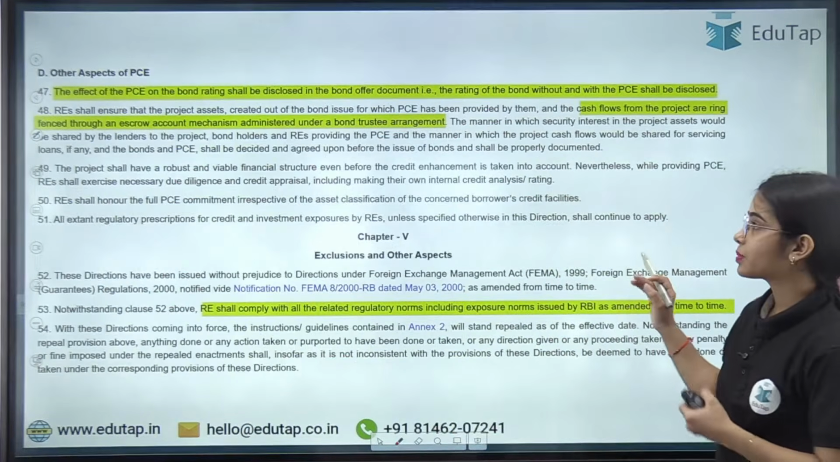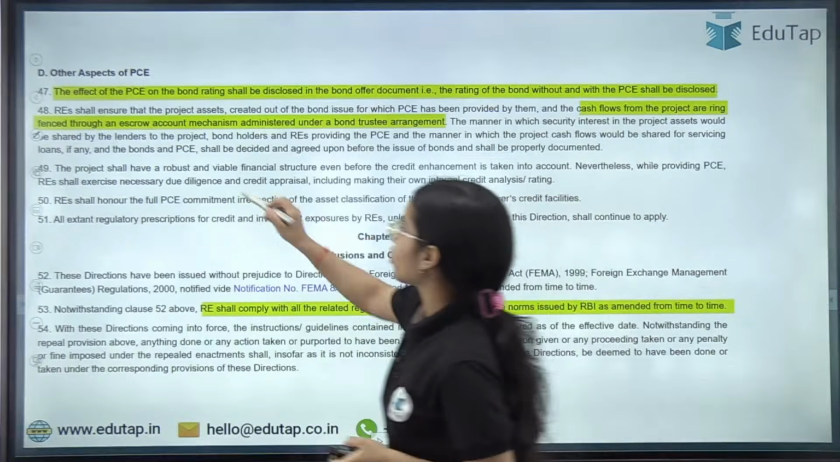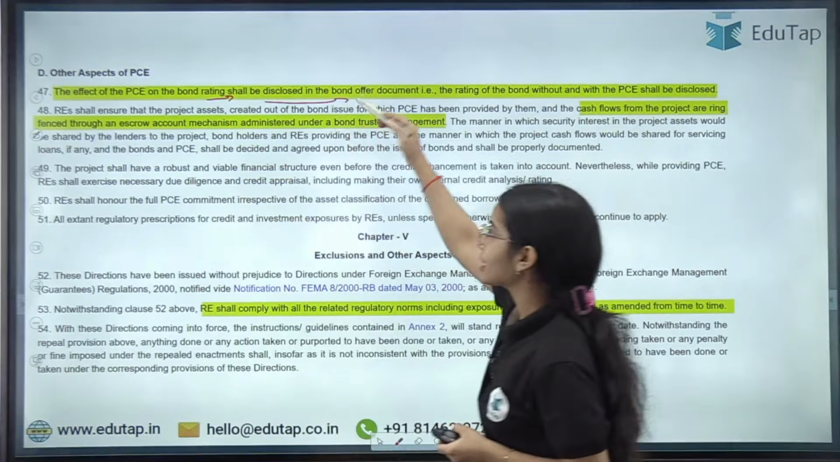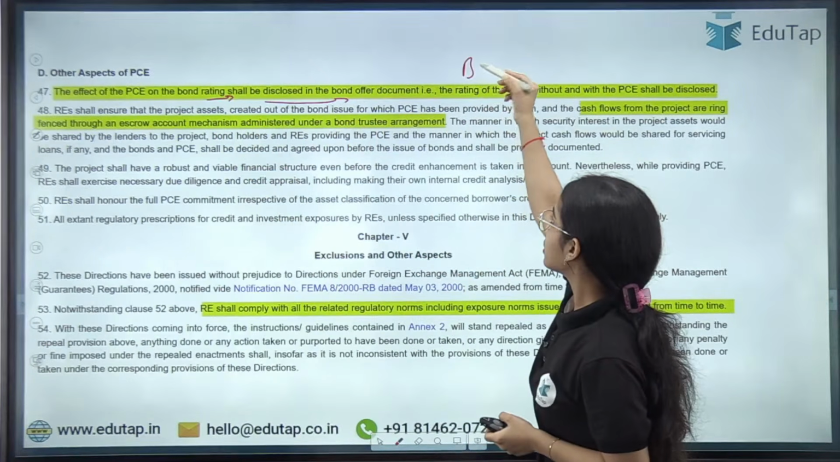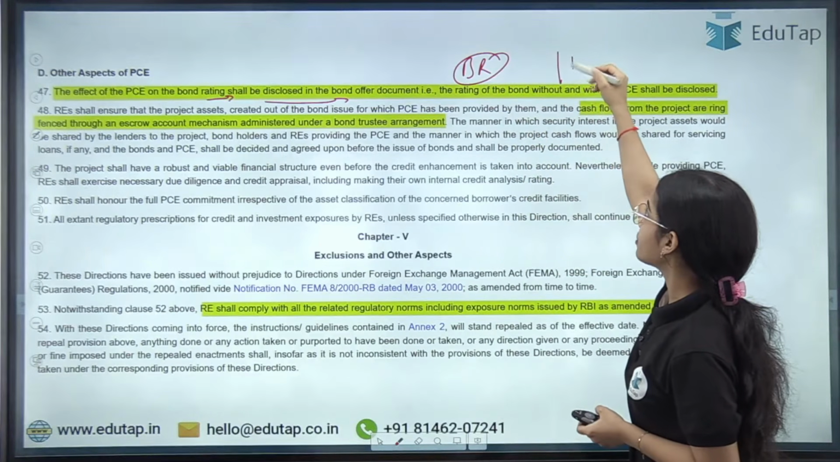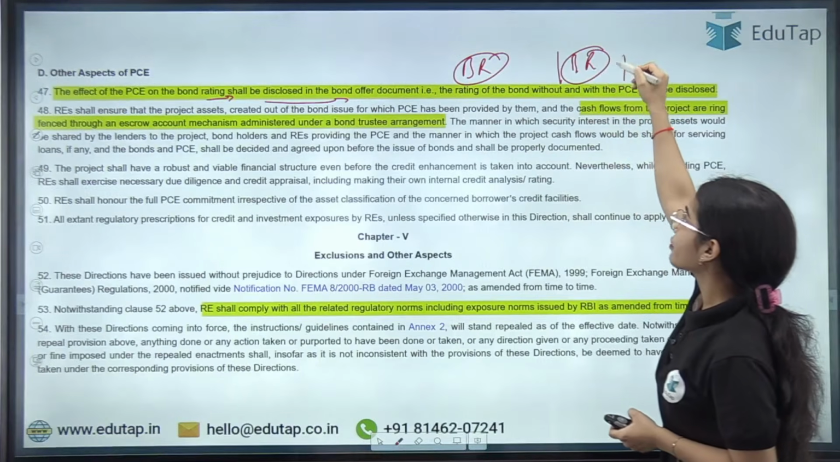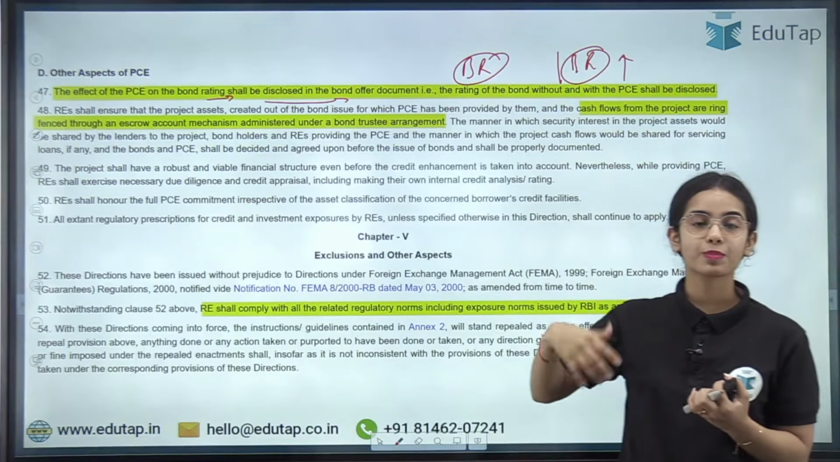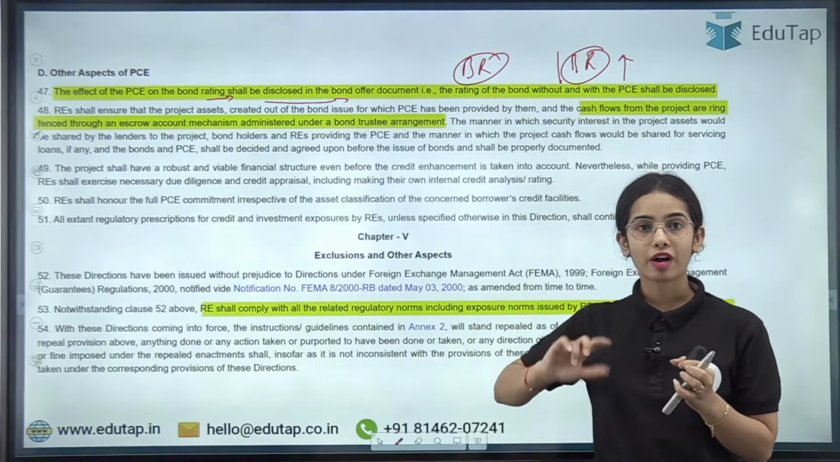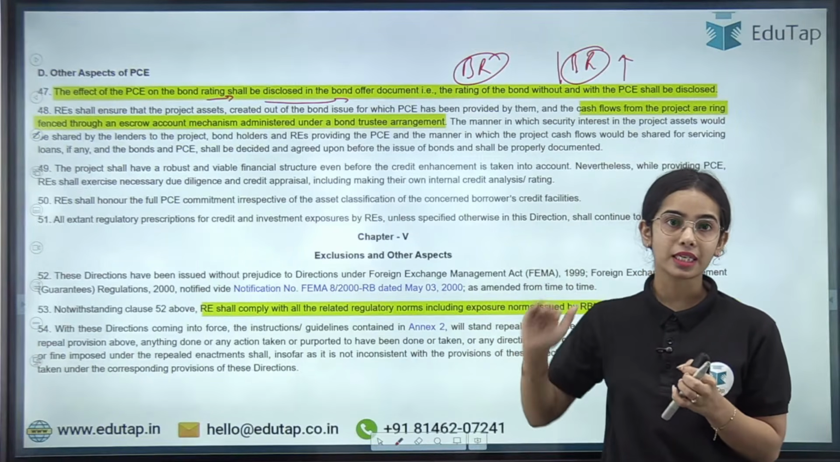Now next is another aspect of PC. So the effect of PC on the bond rating shall be disclosed. That means what the bond rating was before the PC, as well as what the bond rating is after the PC, because after the PC there is the security that is provided through the PC. So after the PC there is an enhanced rating, a higher rating.